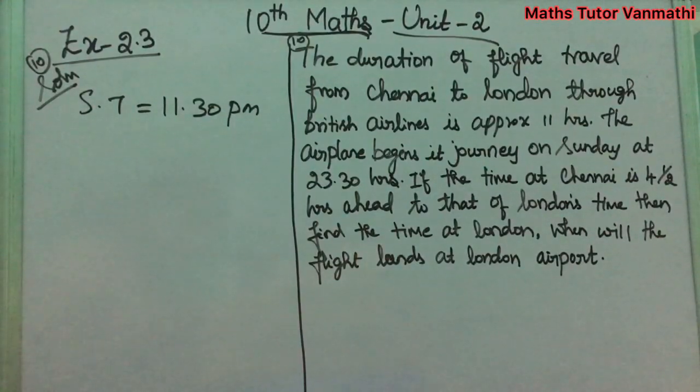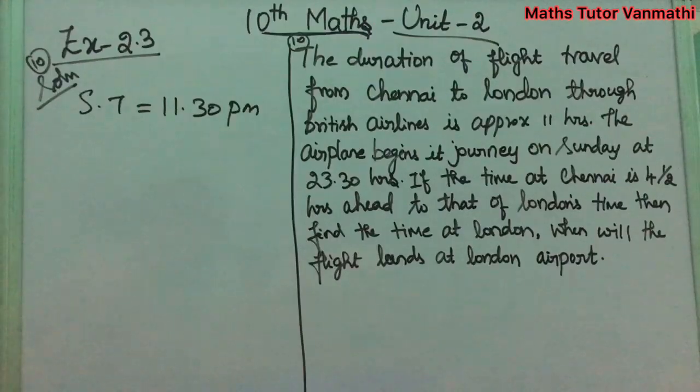If the time at Chennai is 4.5 hours ahead of London's time, then find the time at London. When will the flight land at London airport? We are going to find the time when the flight lands at the London airport.